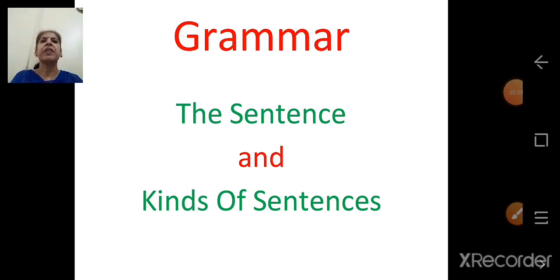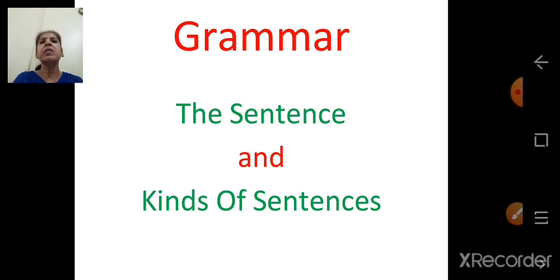We'll continue with our grammar lesson, the sentence and kinds of sentences. Last time we have learnt about the sentence. What is a sentence? A sentence is a group of words which makes complete sense. A sentence begins with a capital letter, ends with a punctuation mark, that is full stop, question mark or an exclamation mark. What else we have studied?